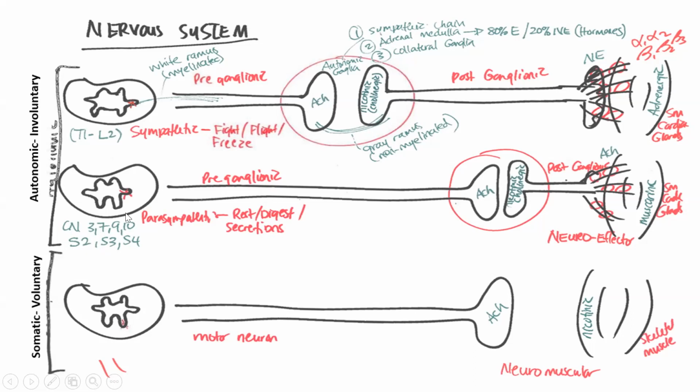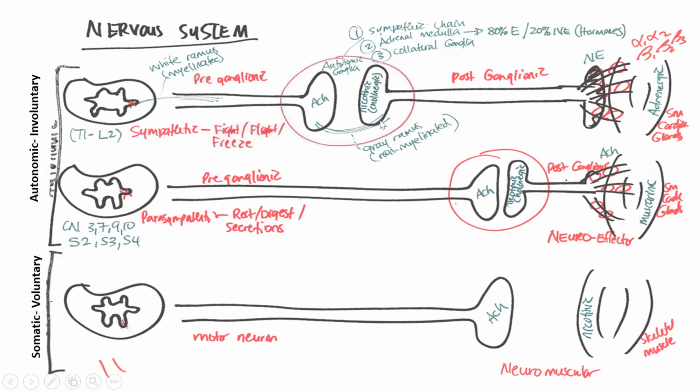So different regions of the spinal cord, but still coming from the lateral horn in terms of the location in the cross section of the spinal cord. So those fibers are going to merge into this preganglionic neuron, and that is going to communicate with a postganglionic neuron, so a second neuron at an autonomic ganglia, right? Now the autonomic ganglia, again, are going to differ depending on whether we're in the sympathetic system or the parasympathetic system.